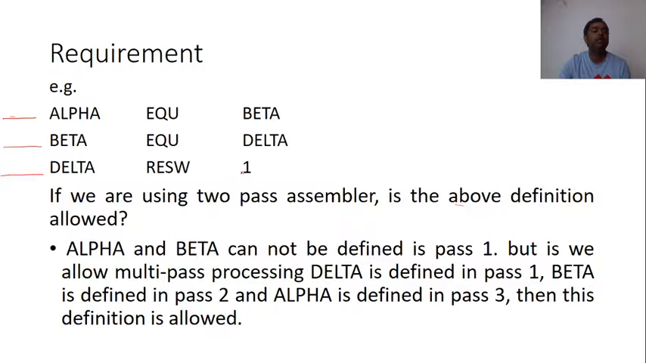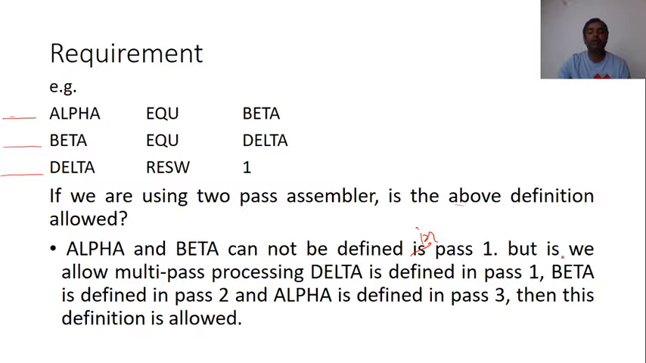Only when I am able to find out the value of delta can I find out the value of beta. And when I am able to find out the value of beta, then only am I able to find out the value of alpha. That's why it is written here, alpha and beta cannot be defined in pass 1.